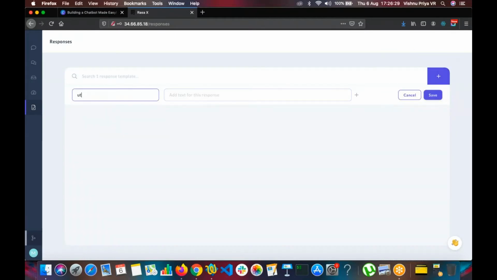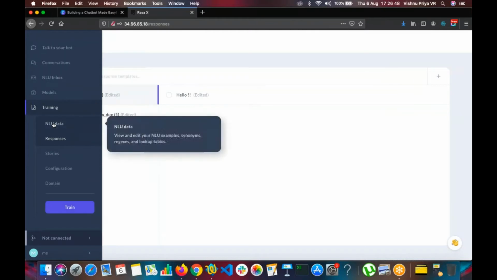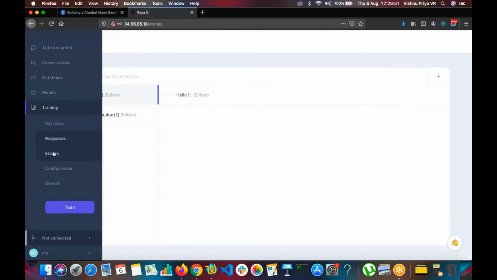So I'm creating new again, saying utter premium due. For now, we'll just give a string as your premium due is rupees 10,000, something like that. Save. So now we have created the variations and the responses.